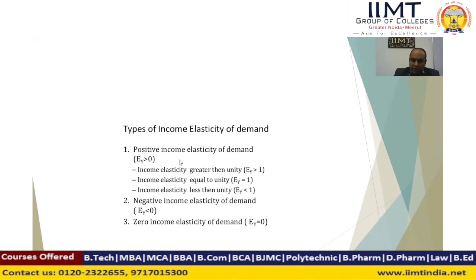Negative income elasticity means a value less than 0, and zero income elasticity means EY equals 0.